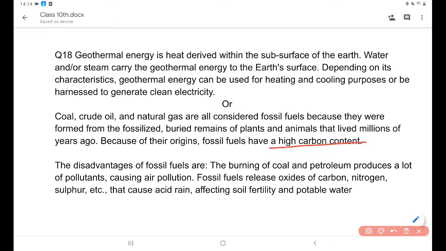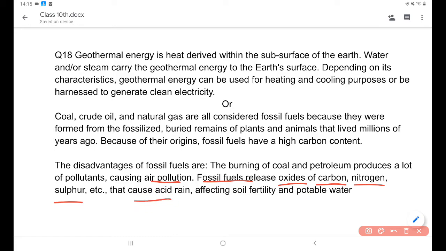Talking about the disadvantages of fossil fuels, the burning of coal and petroleum produces a lot of pollutants. These pollutants pollute the atmosphere. The cause of air pollution is that fossil fuels release oxidized carbon dioxide, nitrogen and sulfur dioxide. It is very harmful for the environment. It is very harmful for our body.